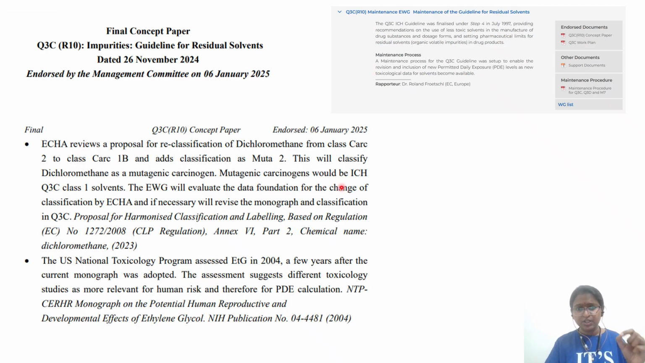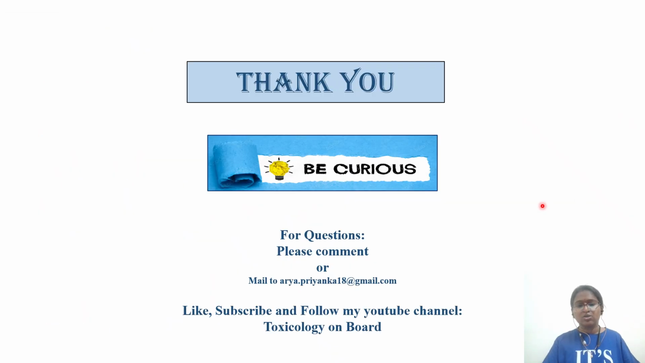Mutagenic carcinogens would be ICH Q3C class 1 solvents. The expert working group, EWG, will evaluate the data foundation for the change of classification by the ECHA, and if necessary will revise the monograph, whatever discussion we have done on the different studies, and the classification in Q3C. So this is the thing. Pause the video and go through. I don't know whether they have given it or not; somebody can put it in the comments. This is what I have come across in the available time which I had. Okay, so thank you so much.